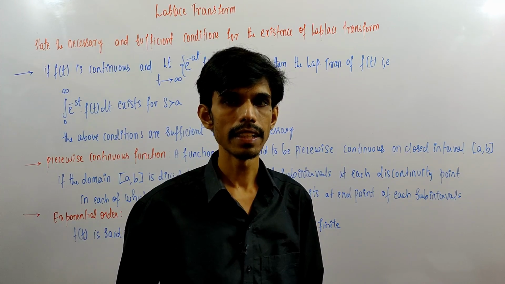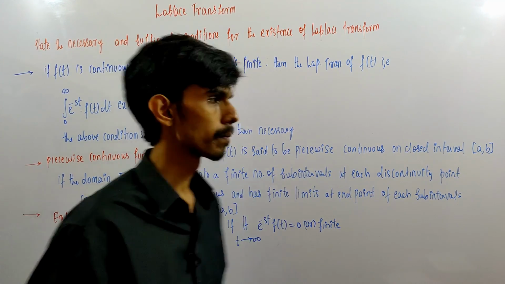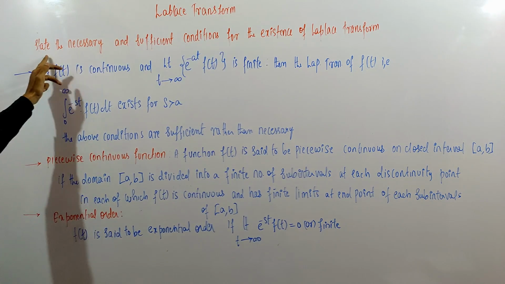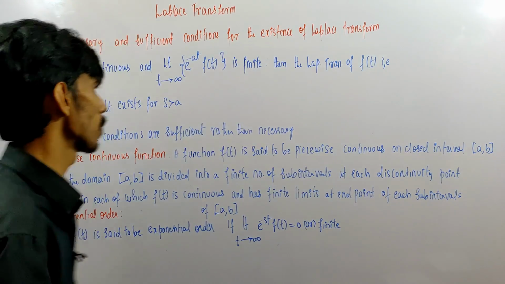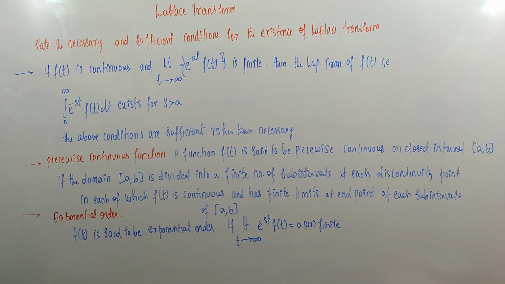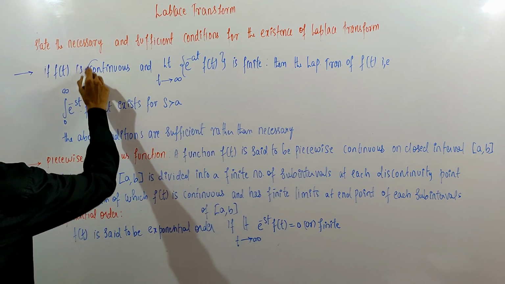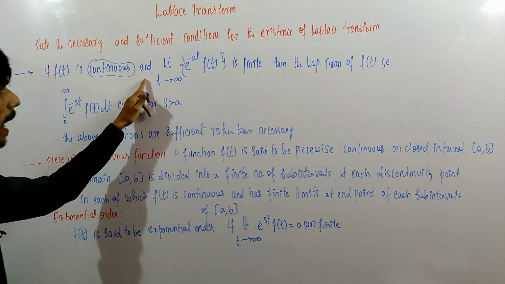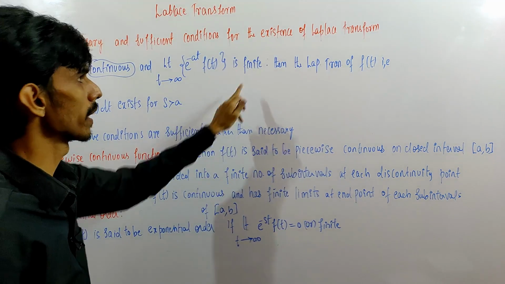Now let us see the necessary and sufficient condition for the Laplace transform to exist. State the necessary and sufficient condition for the existence of the Laplace transform. The first condition is that f of t must be a continuous function, and the limit as t tends to infinity of e power of minus at into f of t is finite.